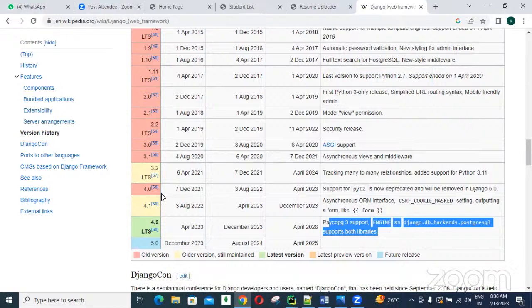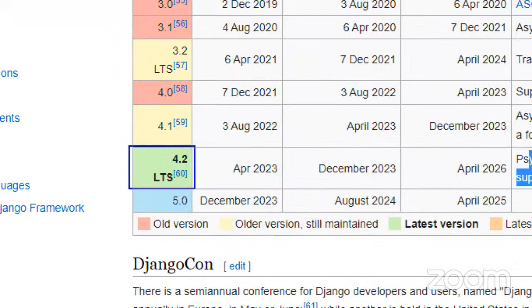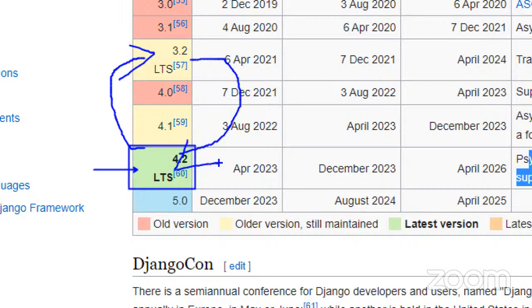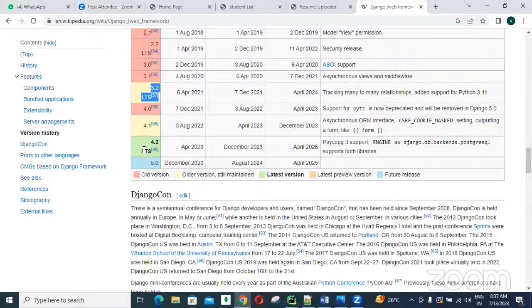Clear, these are all just for knowledge purposes only. So you can download and install this latest version and we can work with it. Okay. If you want to change to an old version, you can downgrade to the old version. Again, you can upgrade to the new version. I will take care of all these things. Right now in real time, people are using 3.2, and as a student, you can learn 4.2 directly. Right now you are learning, searching for a job and getting a job, and meanwhile 4.2 is also gaining more popularity in real time.